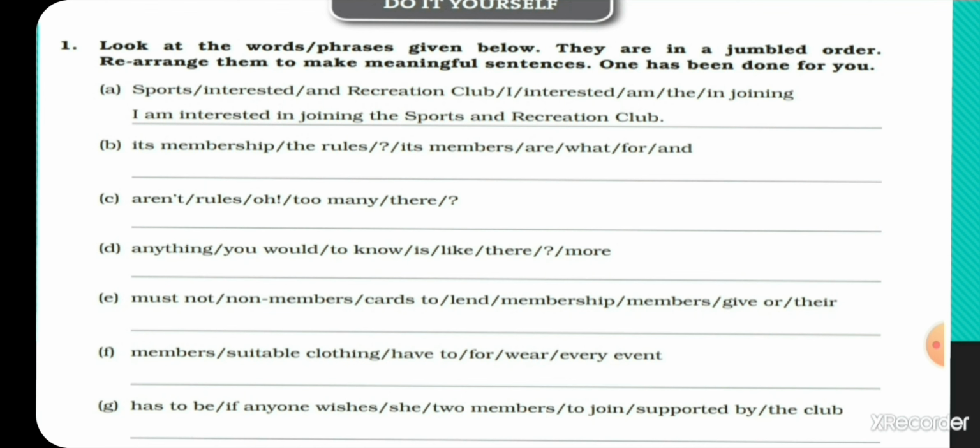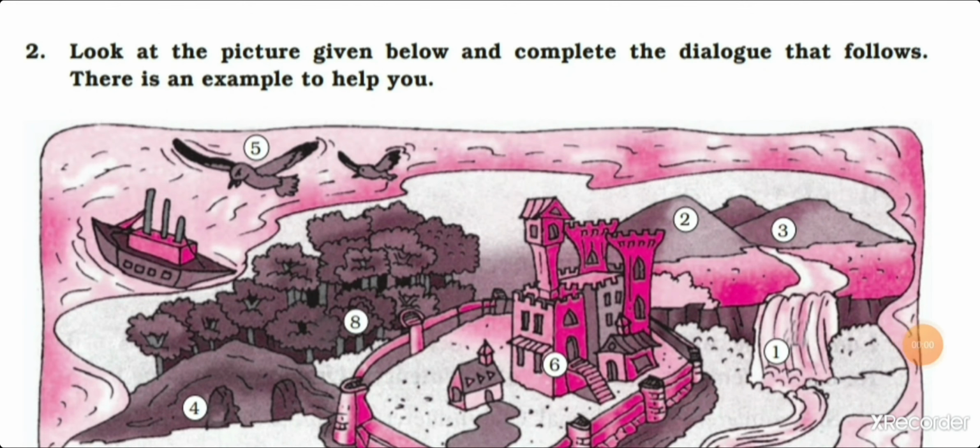In this way students, we can frame different sentences. Look at the words and phrases given below carefully, and then try to rearrange them to make meaningful sentences. Now next part, look at the picture given below and complete the dialogue that follows. There is an example to help you.